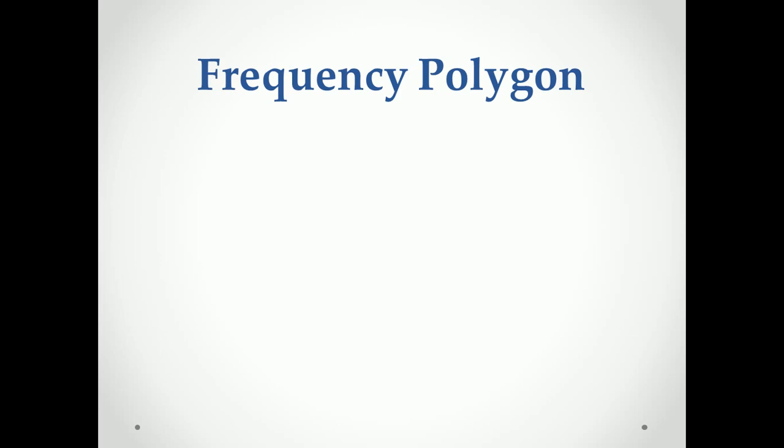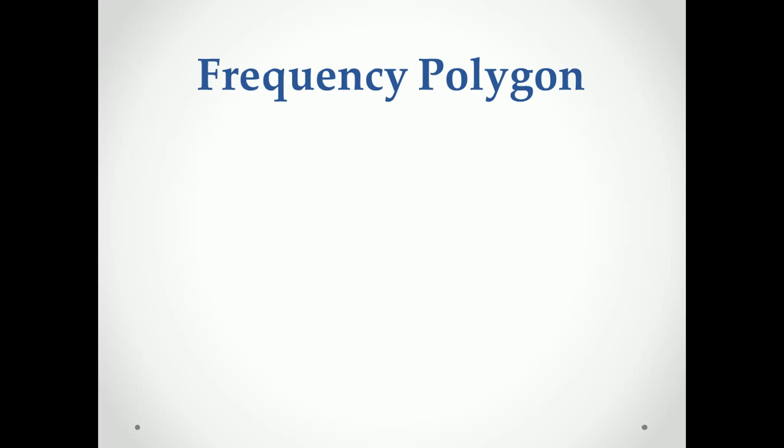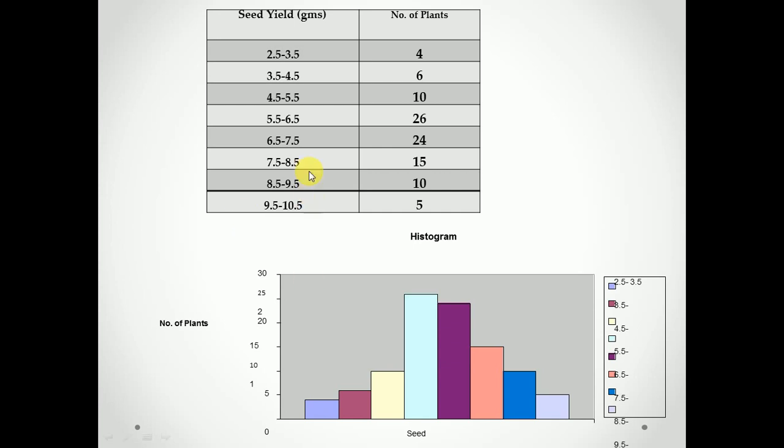Next, this is the frequency polygon. In this, the frequencies of classes are plotted by dots against the midpoints of each class. Midpoint means, the midpoint for the class 2.5 to 3.5 is 3.